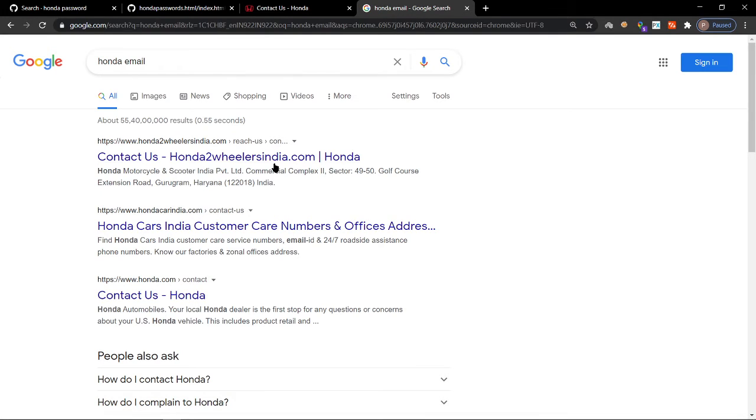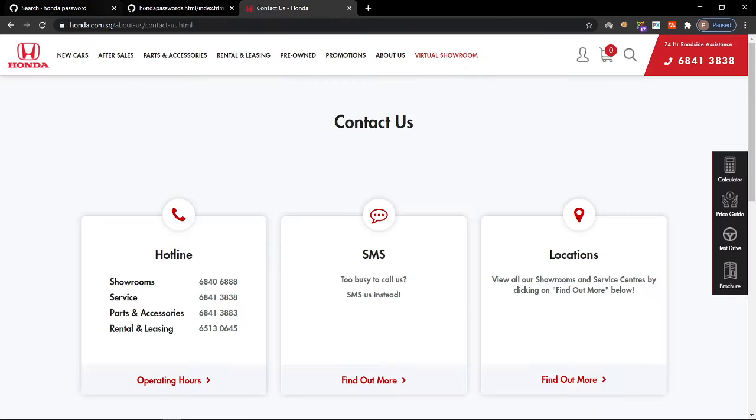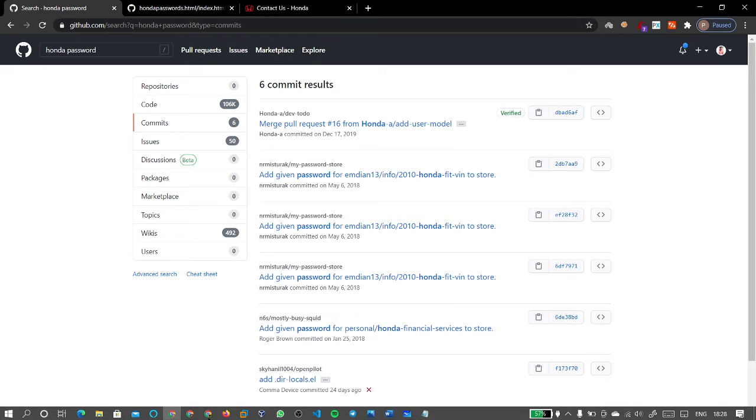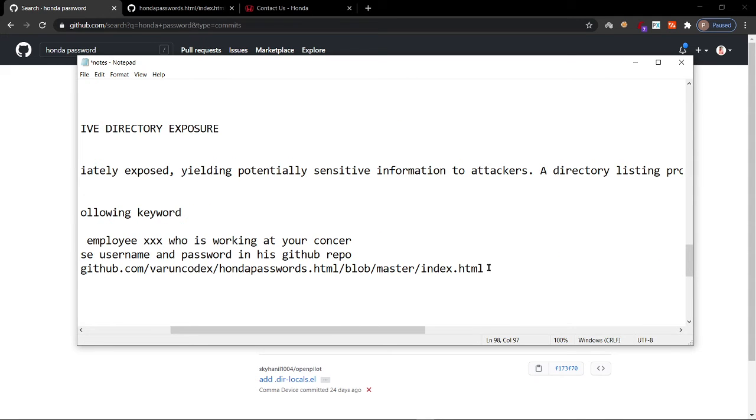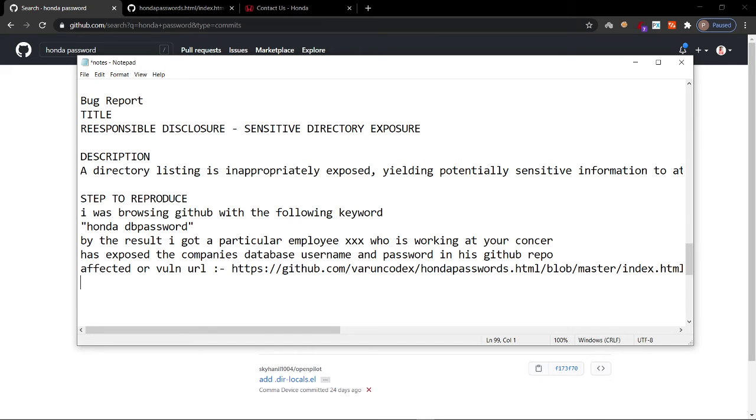Yeah, see, you are getting the email address. That is the customer care you will be getting. You can report it to the particular concern. And then the affected URL. After giving the affected URL, you can write the proof of concept. That is another important step, the POC.